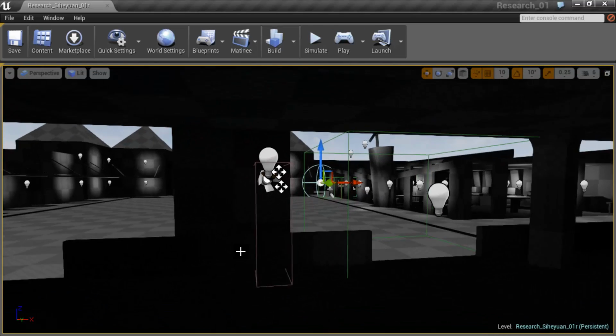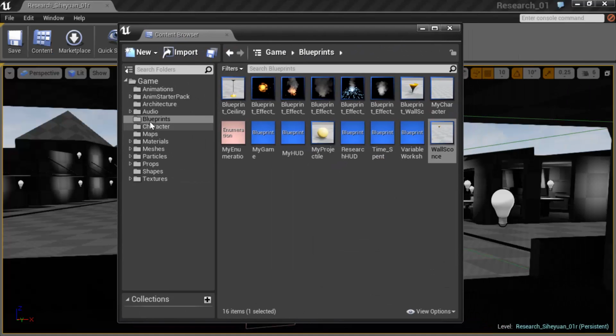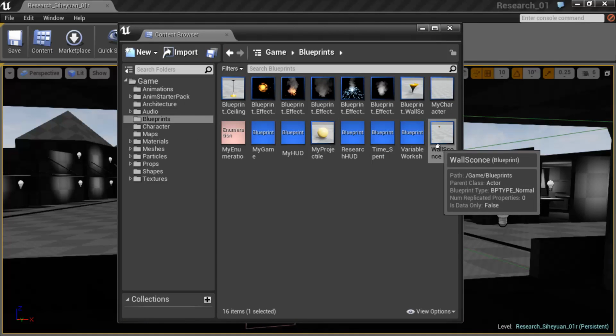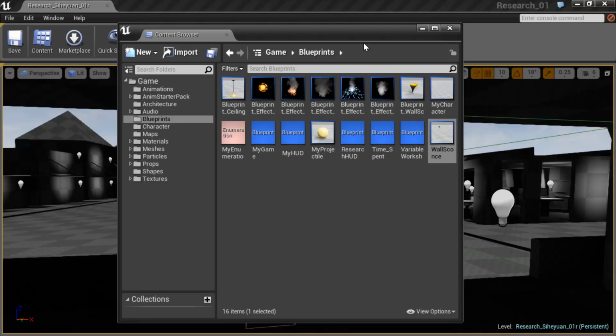So now what we're going to do is go to the content browser, and under the blueprints folder where I've created this wall sconce blueprint class, I can drag this class out into the world and place another light, and control that light in the same manner that the original blueprint class has been created.